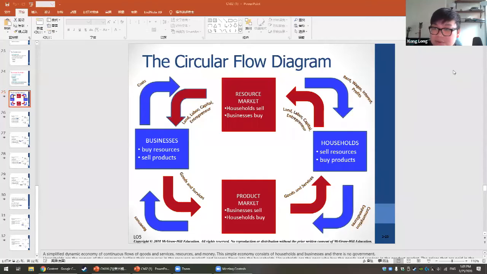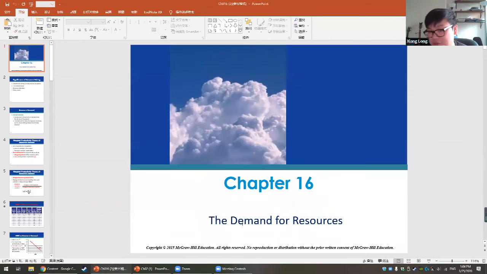people who sell the resource on the resource market. And the business, the company, is the party who buys the resource from the resource market. So the household sells the resource to the resource market, and the business, the company, buys the resource from the resource market. And the resources we talk about are land, labor, capital, and entrepreneurial ability. Okay, so this is just a little bit of background about this chapter.